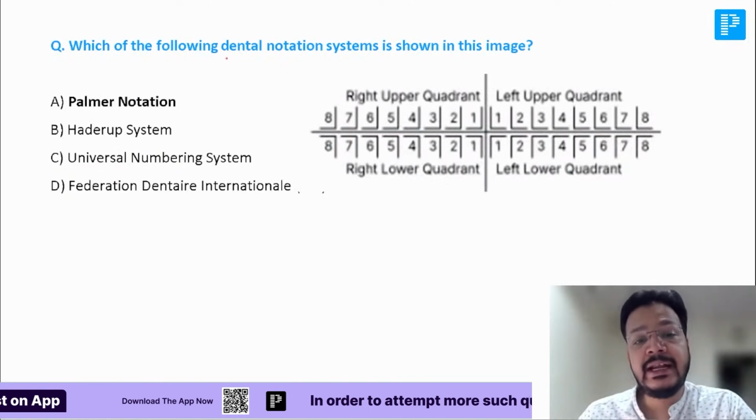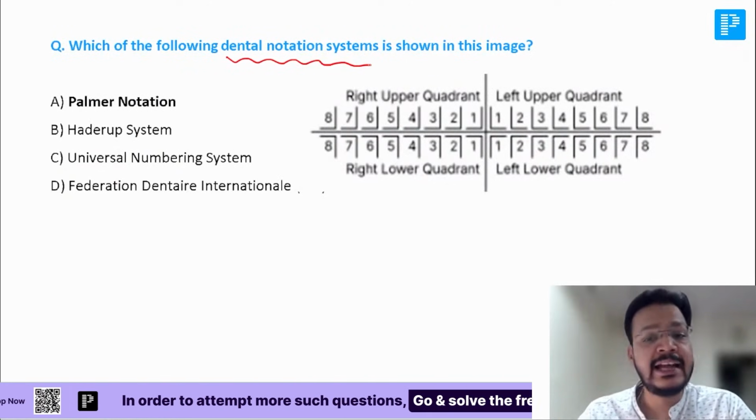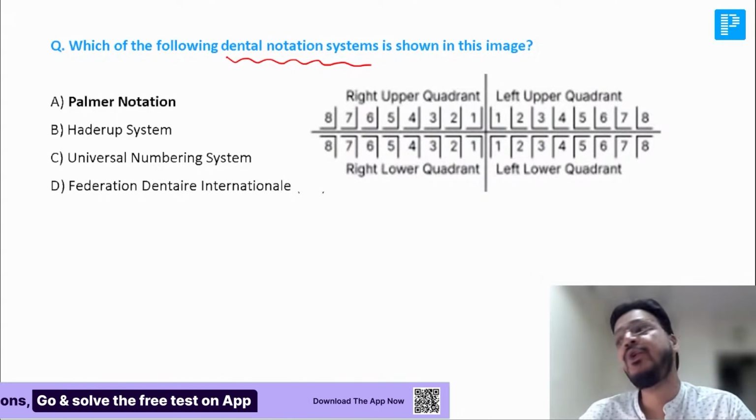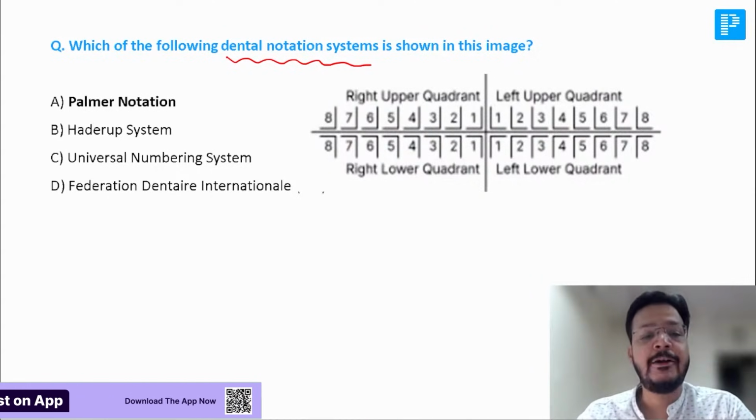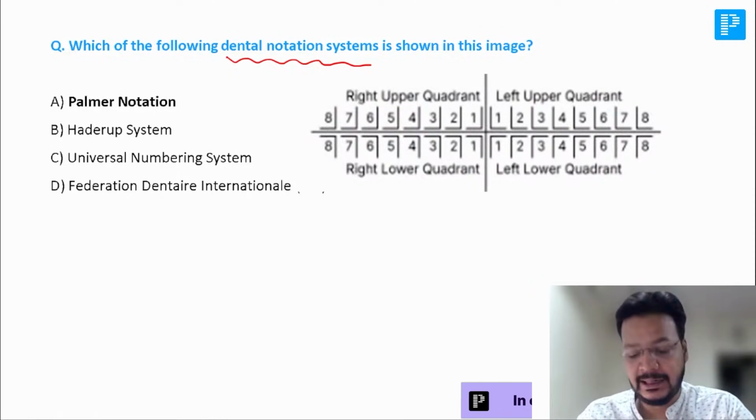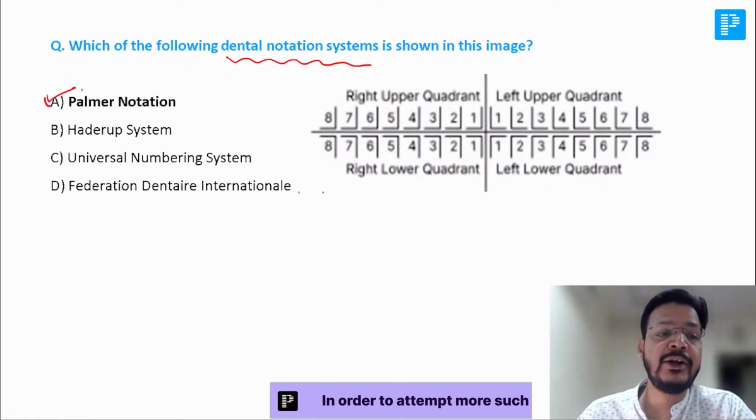Which of the following dental notation systems is shown in the image? Anyone who can give me the answer? Option A is Palmer notation. Option B is Haderup system. Option C is universal numbering system. And option D is Federation Dentaire Internationale. Sir, it is Palmer notation.